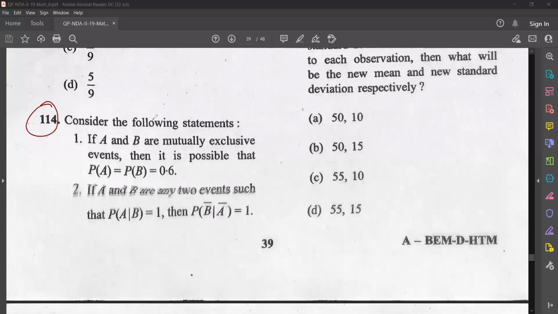Consider the following statements. 1: If A and B are mutually exclusive events, then it is possible that P of A is equal to P of B is equal to 0.6. 2: If A and B are any two events such that P of A given B is equal to 1, then P of B bar given A bar is equal to 1.